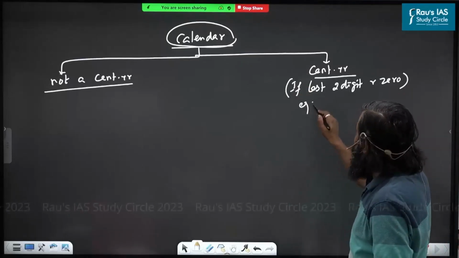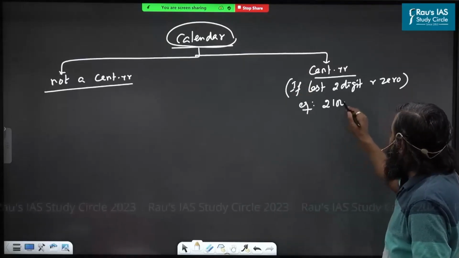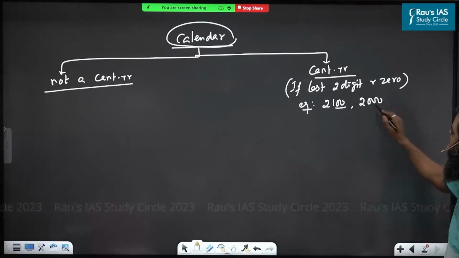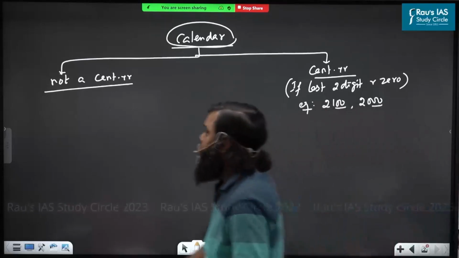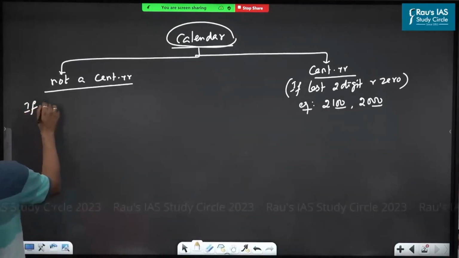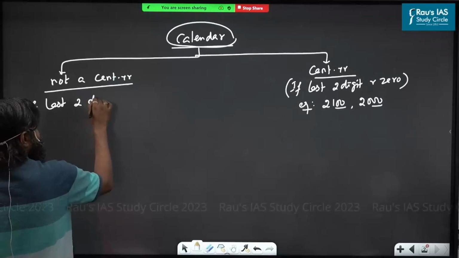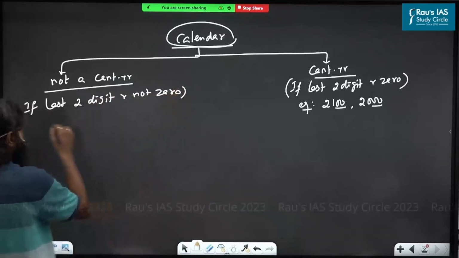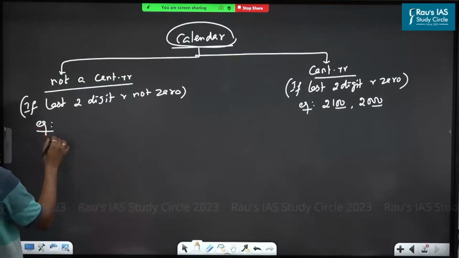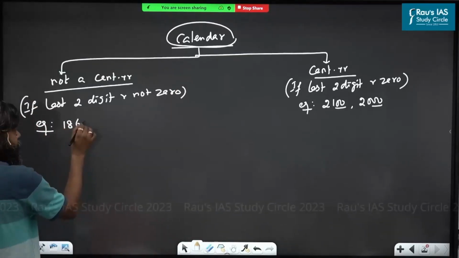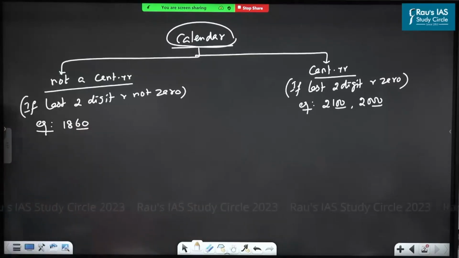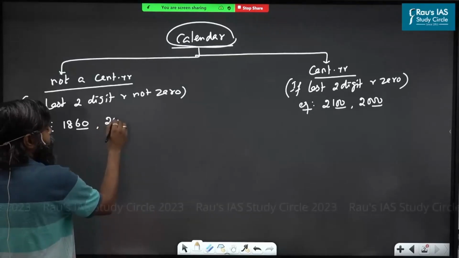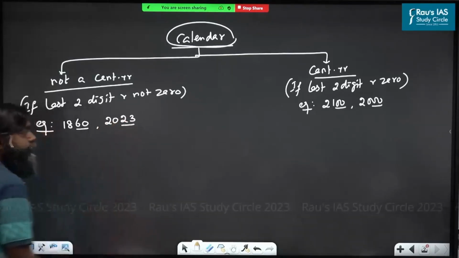For example, 2100. Century year or not? Yes. 2000. Century year or not? Yes. What is called not a century year? If the last 2 digits are not 0, then it is said to be not a century year. For example, 1860. Century year? No. Then 2023. Century year? No.